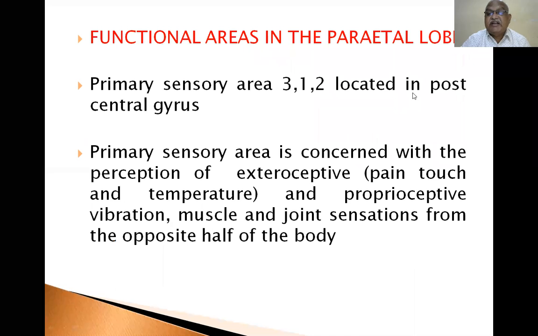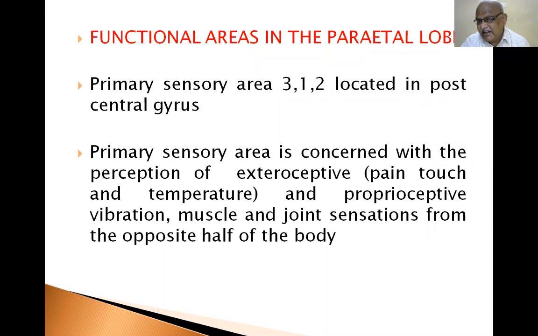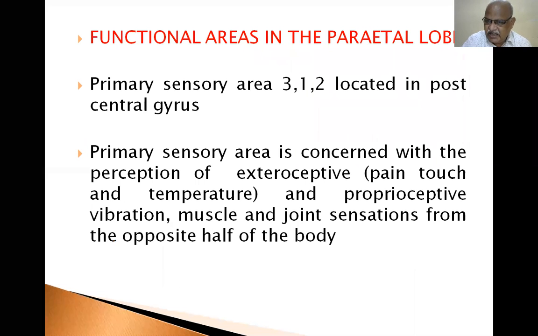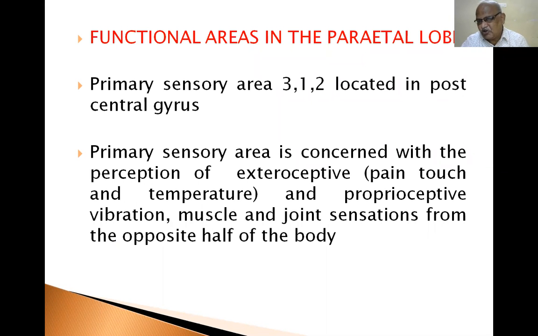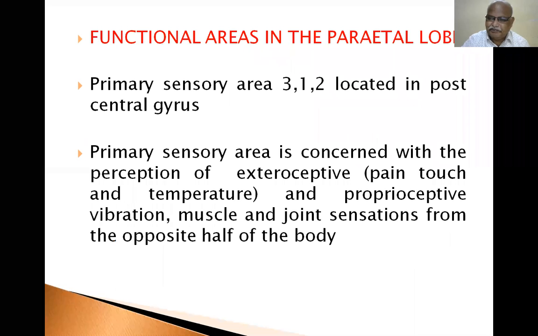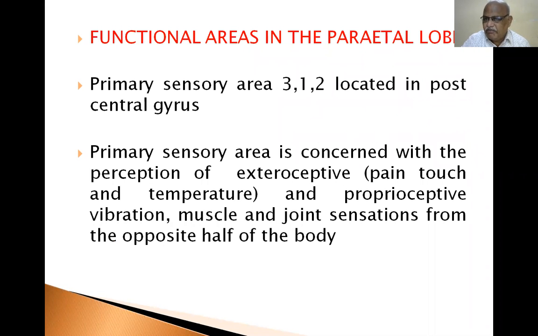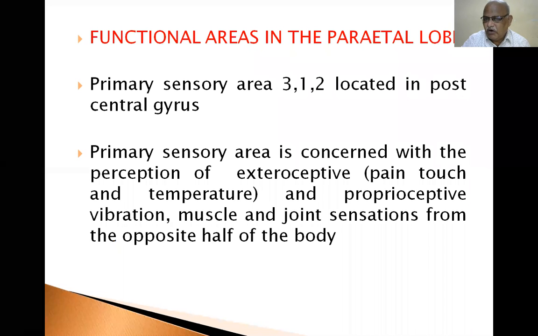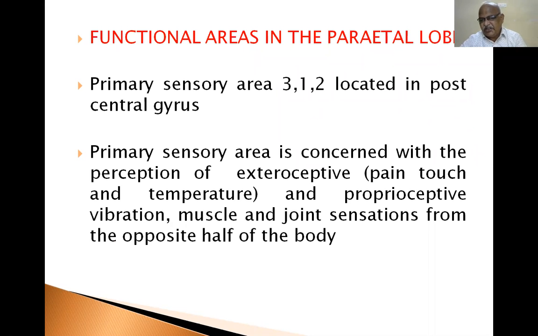Functional areas in the parietal lobe. Functional areas in the frontal lobe, functional areas in the temporal lobe, functional areas in the parietal lobe: four lobes. There is a hidden lobe also, the fifth lobe, that is insula. So basically the majority are four, and a fifth lobe is also there in the cerebral hemisphere, the hidden lobe called insula. It is nothing but a part of temporal lobe dipped inside.